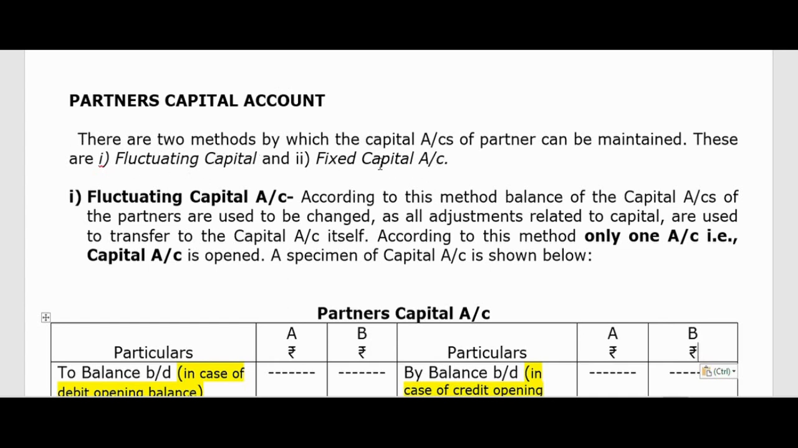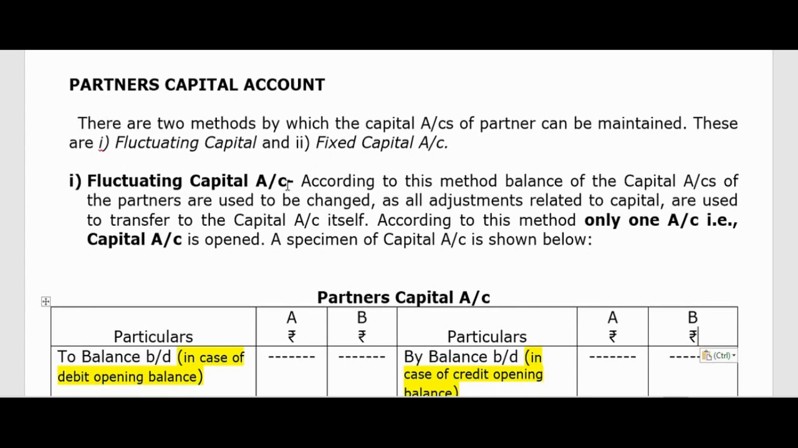Fluctuating capital and fixed capital. Now let us see what are those and how to prepare those. Fluctuating capital account. The name is suggesting why it is a fluctuating capital account, because the balance of the capital will change. That means the opening balance of the capital will change, and the closing balance will be different. That's why it is known as fluctuating capital.